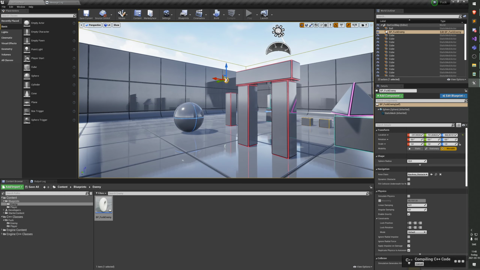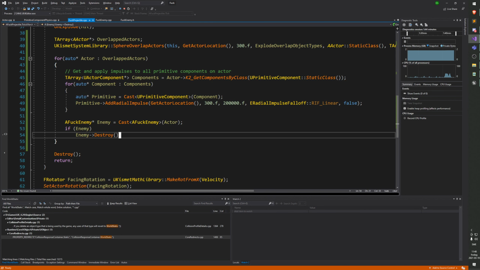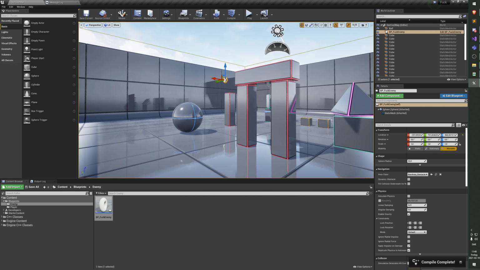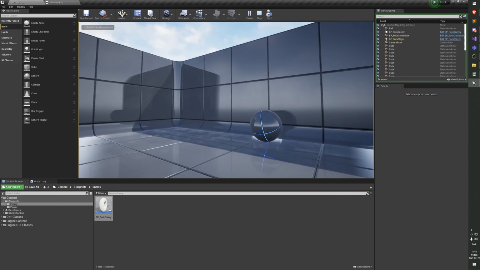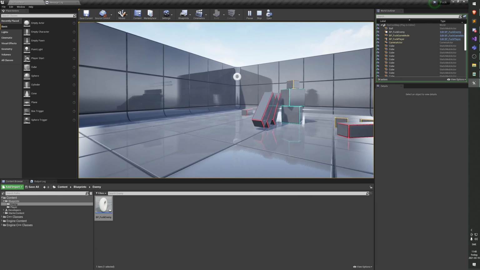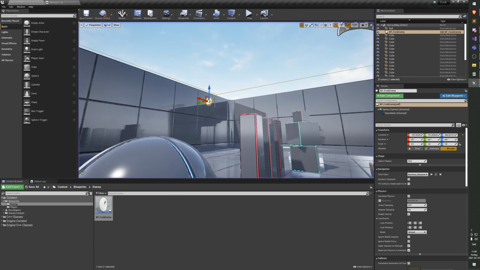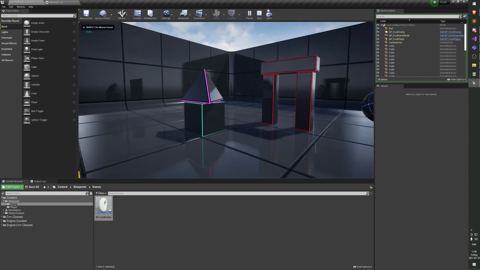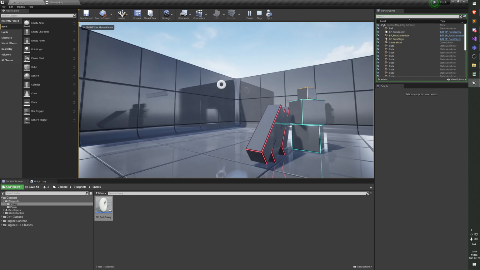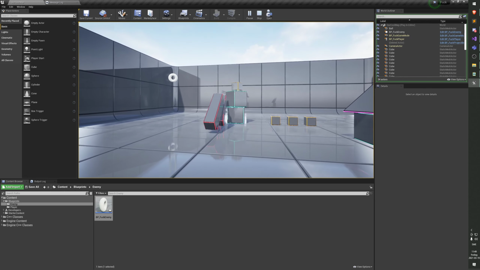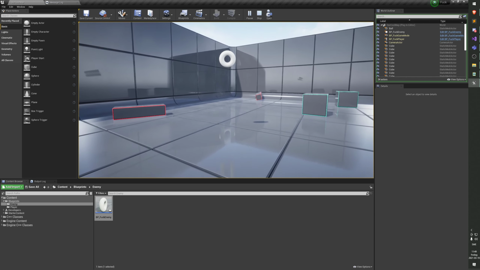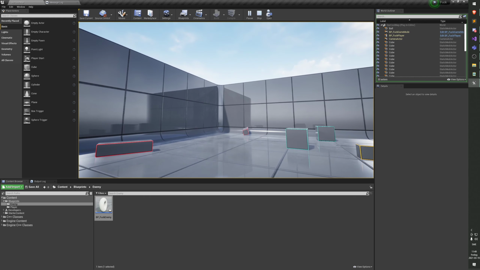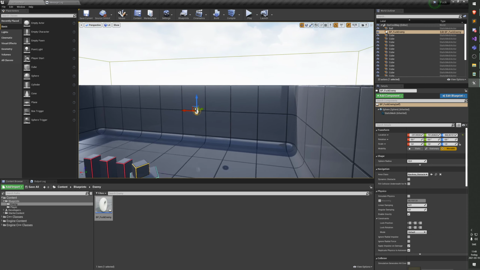And when we call destroy, nothing happens until the end of the frame anyway, right? So we're not taking data away from underneath ourselves. Exactly. The memory doesn't become garbage or anything. It's still there, it's just marked for destroy, till the garbage collector comes in and picks him up. He died. Cool. So we're back to where we were.